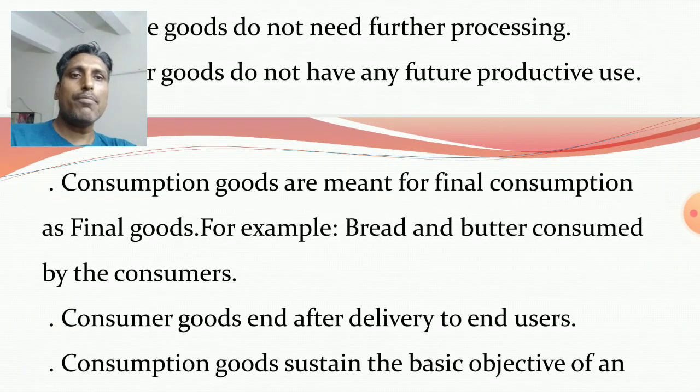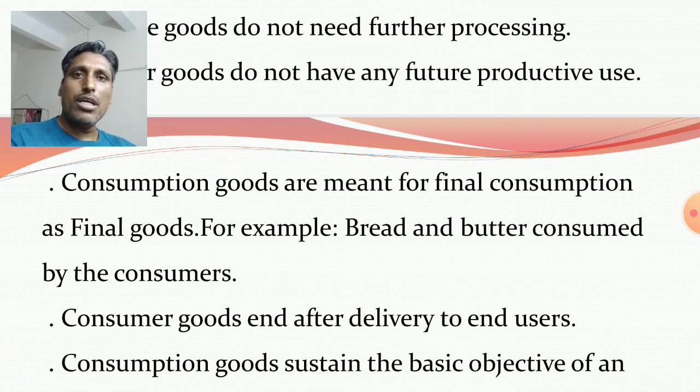Consumption goods are meant for final consumption as final goods. I told you, consumption goods are final goods, because final goods are finally used by the consumers for consumption purposes.